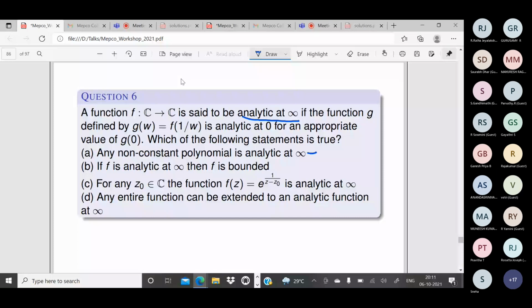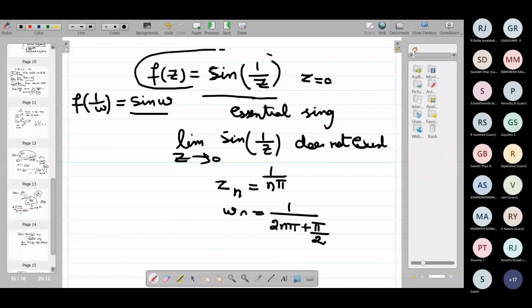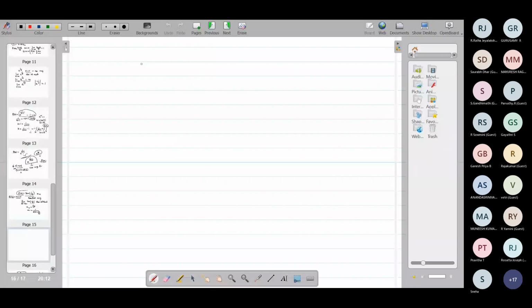So you take a polynomial. You know what a polynomial is? It is a0 plus a1z plus etc. plus an z power n.